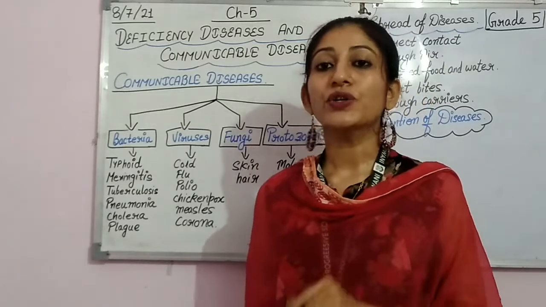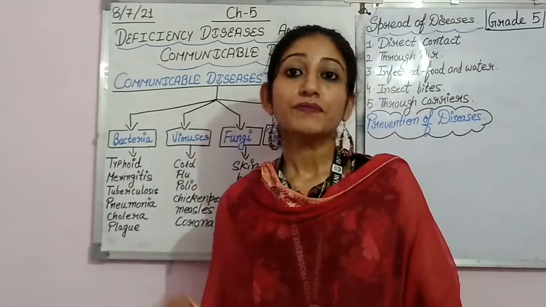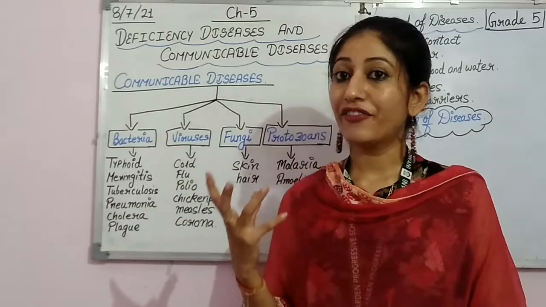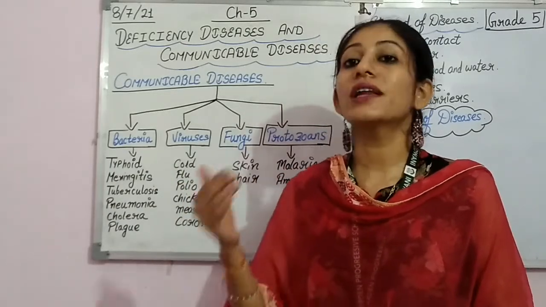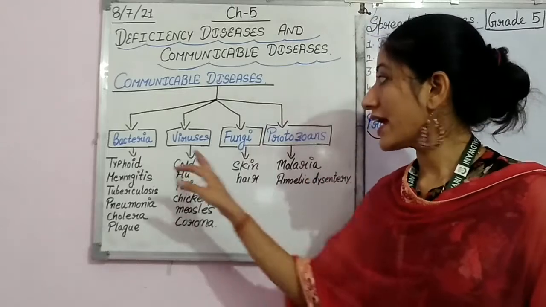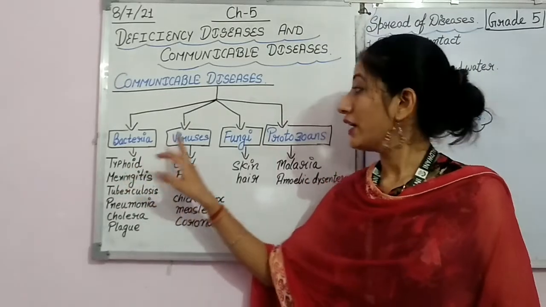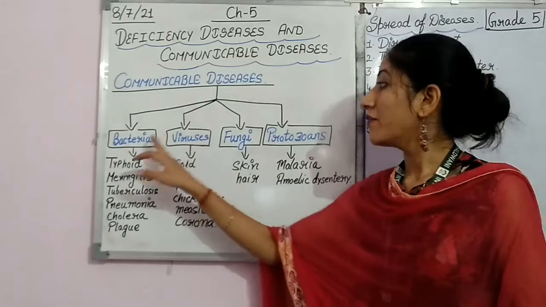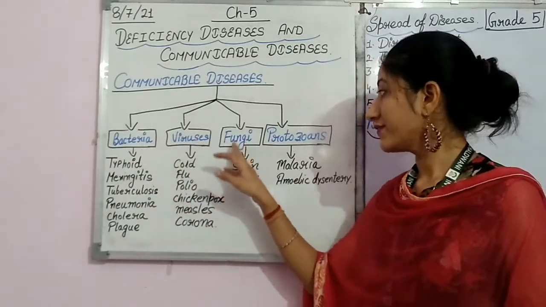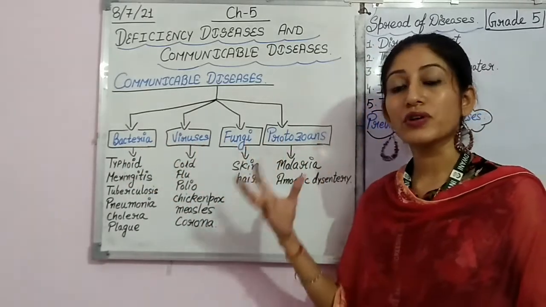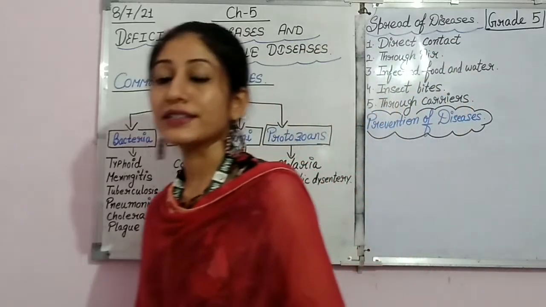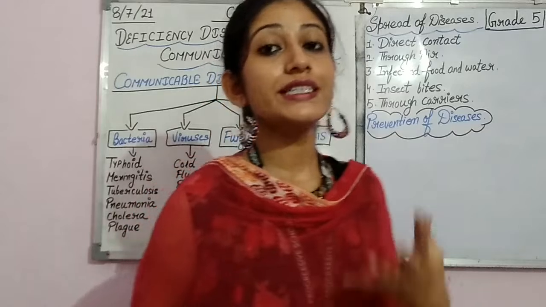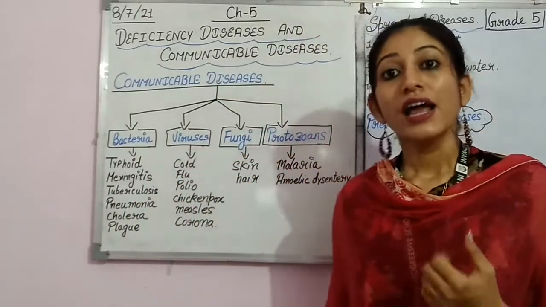And as I told you, these diseases are caused and spread by different types of microorganisms. So let's see what these are. These are bacteria, viruses, fungi and protozoans. Okay? Bacteria, viruses, fungi and protozoans are the microorganisms which cause disease, which are communicable.